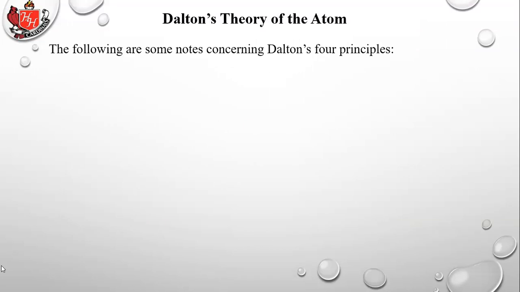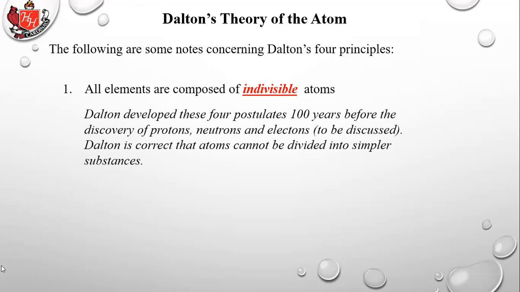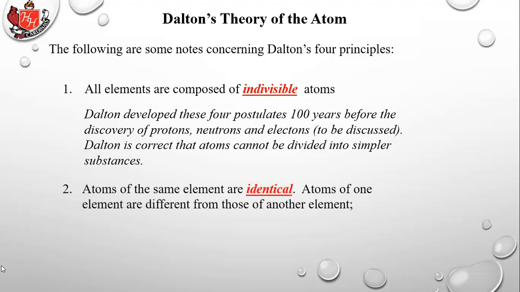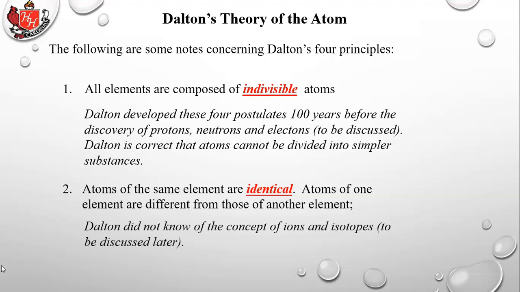The following are some notes concerning Dalton's 4 principles. First, that all elements are composed of indivisible atoms. Dalton developed these 4 postulates 100 years before the discovery of protons, neutrons, and electrons, which we already discussed. Dalton is correct that atoms cannot be divided into simpler substances. Number 2, atoms of the same element are identical. Atoms of one element are different from those of another element. Dalton did not know of the concept of ions and isotopes, and that will be discussed in the next few lessons.